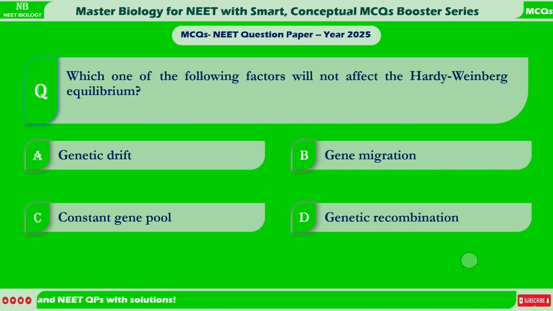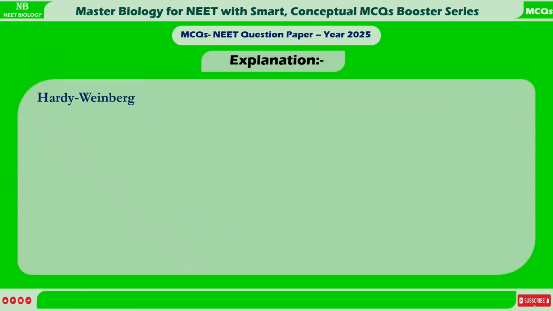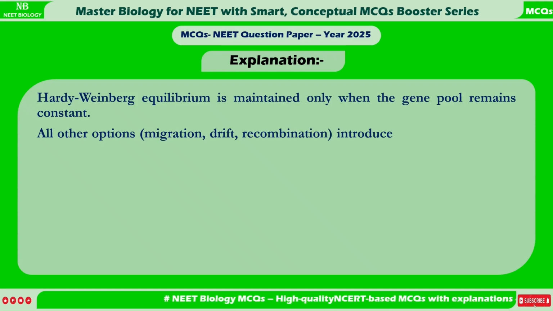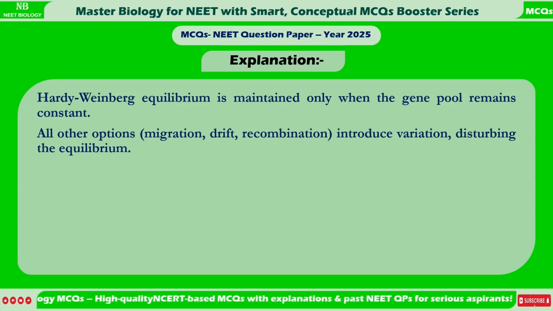Correct answer is C. Constant gene pool. Explanation. Hardy-Weinberg equilibrium is maintained only when the gene pool remains constant. All other options, migration, drift, recombination, introduce variation, disturbing the equilibrium.